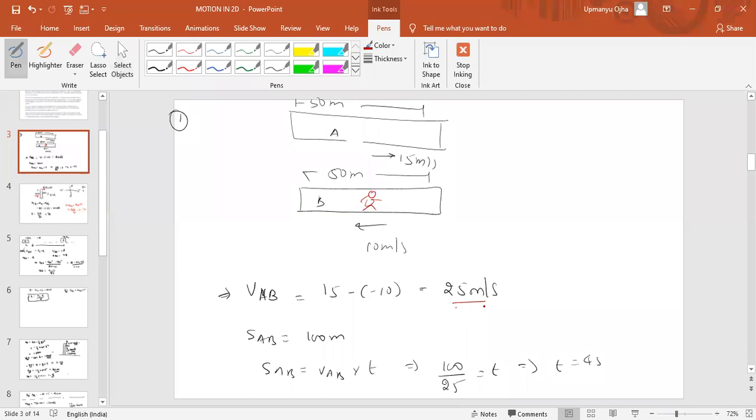That is 25 meter per second, because 15 plus 10 is 25 meter per second. What is the displacement of train A with respect to B? That is 100 meters, because 50 plus 50 is 100. So the time taken to cross will be equal to 4 seconds.